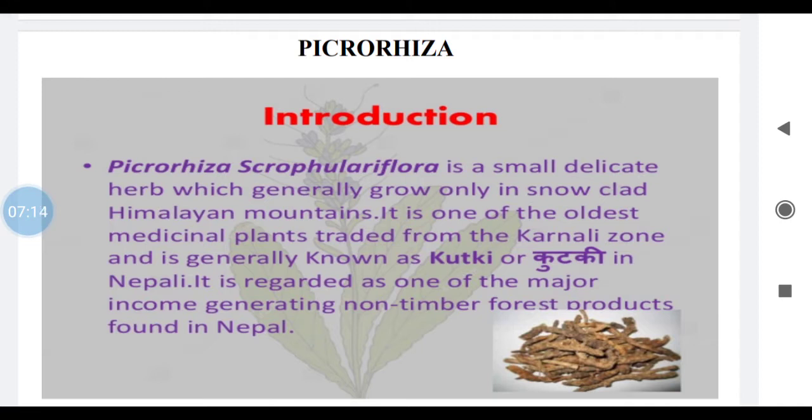Biological source: it consists of dried rhizomes obtained from the plant Picrorhiza kurroa belonging to family Scrophulariaceae. One drug of the Scrophulariaceae family we have covered is digitalis, which is a cardiotonic. Another example is picrorhiza.